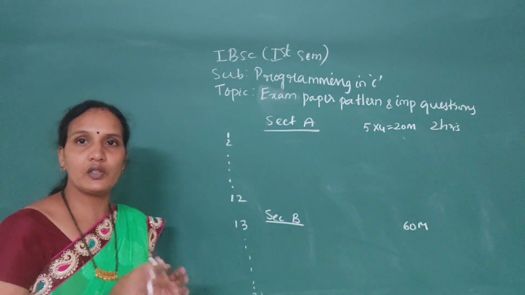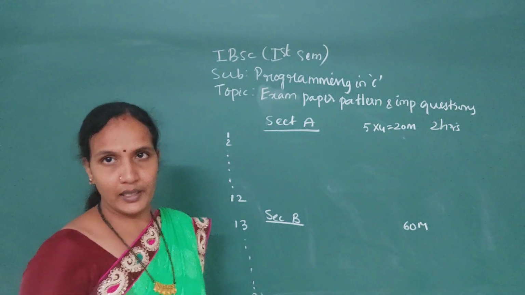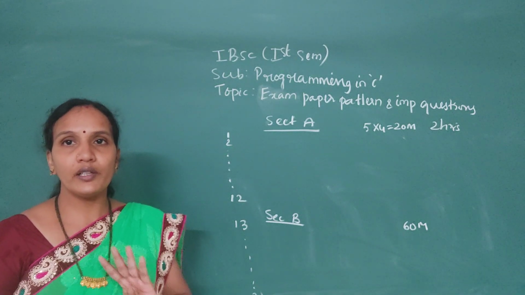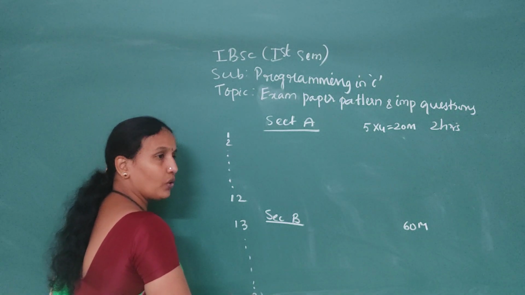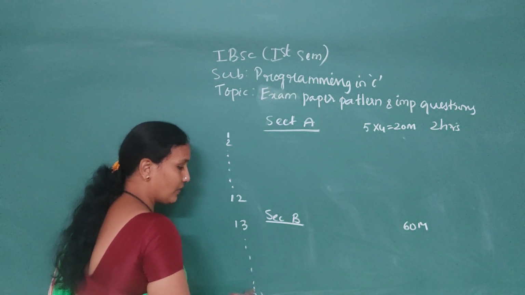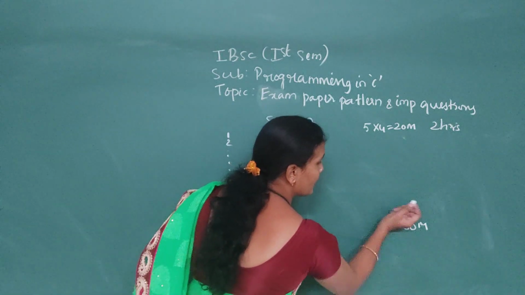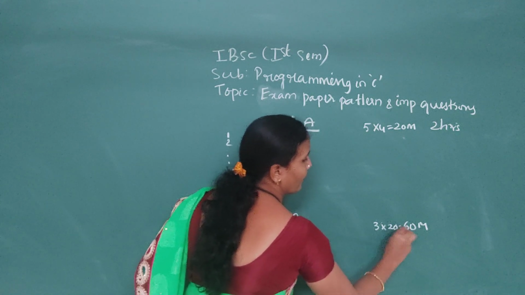As it is, they will give you the list. From that list, the student needs to write only 3 questions, and each is 20 marks.